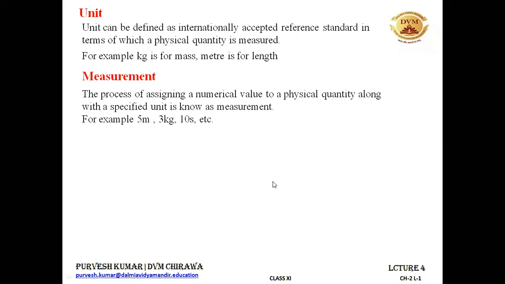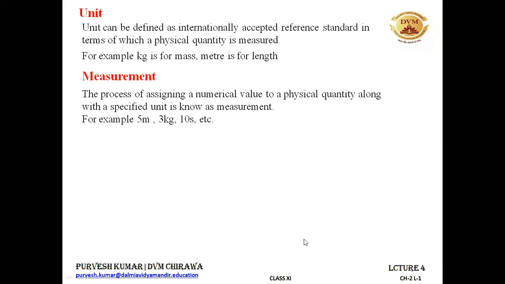If you have some physical quantity, for example some amount of oranges, and you want to weigh those oranges, you will weigh them and measure their weight, and then you say it is equal to this much kg. So for the process of assigning a numerical value, say you have 20 oranges and you weigh them and say that the weight of these 20 oranges is equal to 5 kg.